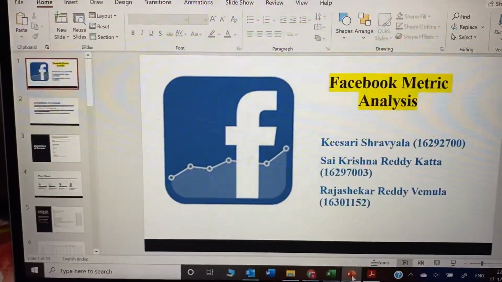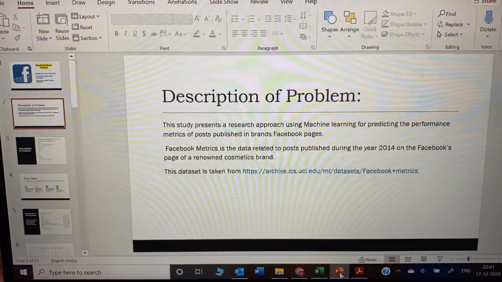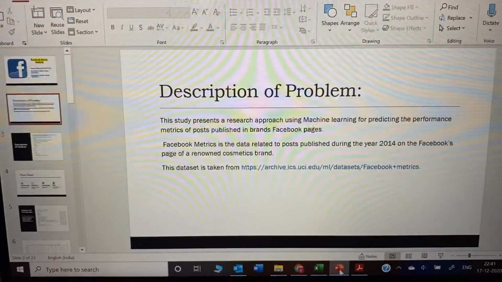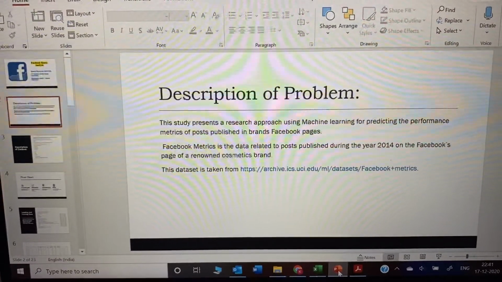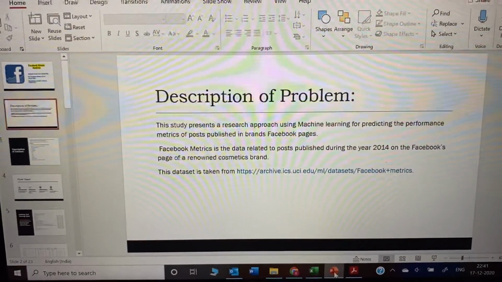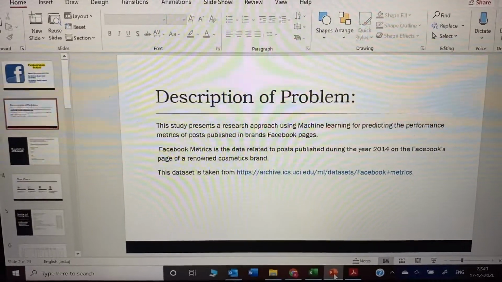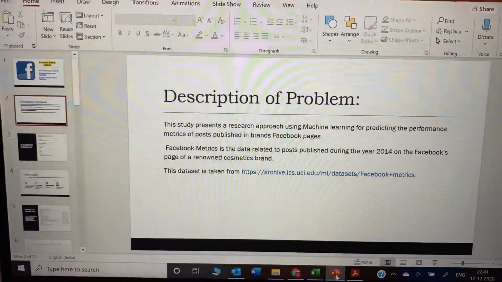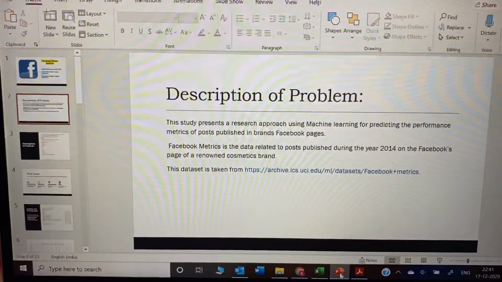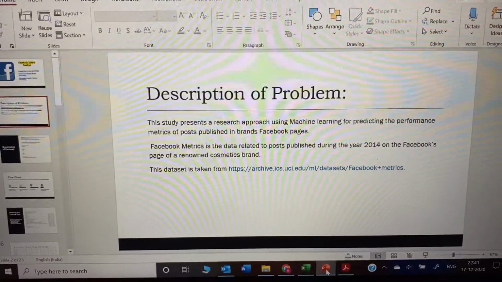So here, first thing I'd like to describe is the problem. This data set is useful to study different approaches using machine learning in order to predict the performance of these metrics regarding the posts which are published in different brands of the Facebook pages.